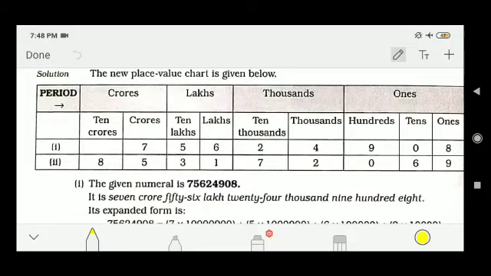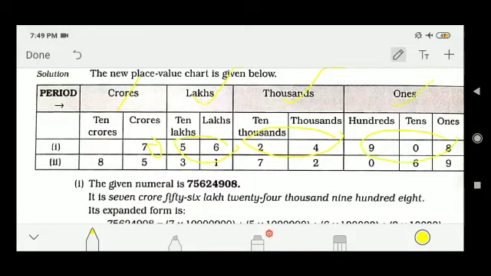I can write 7 crore. Then 56 is in the lakh period, so I can write 56 lakh. Similarly, 24 is in the thousands period, so I can write 24,000, and 498 is in the ones period, so I can write 498.